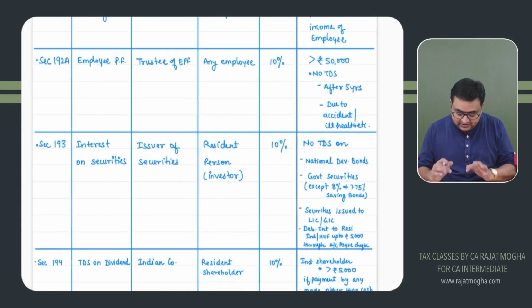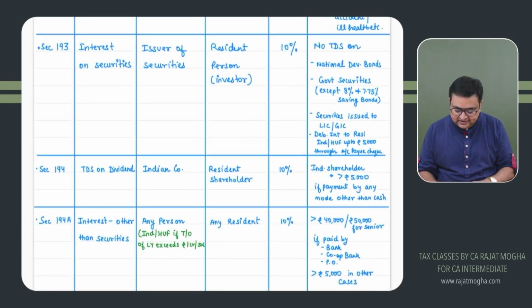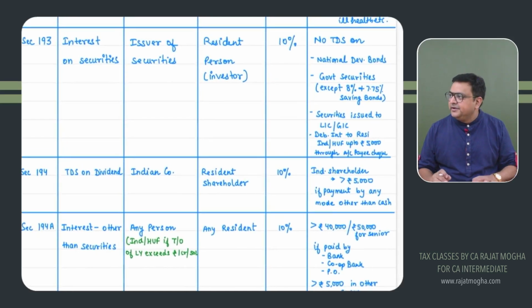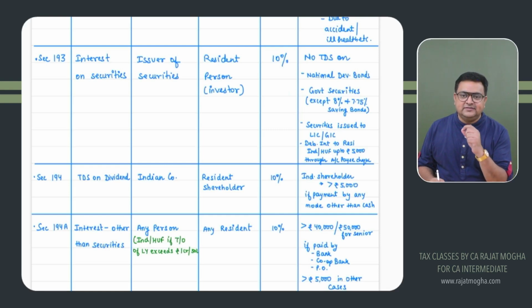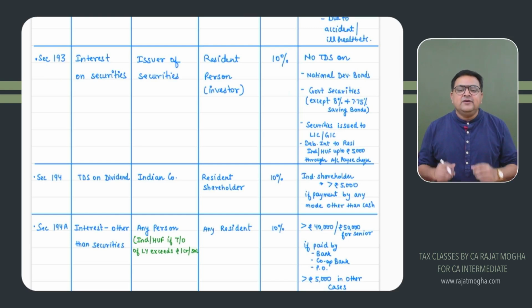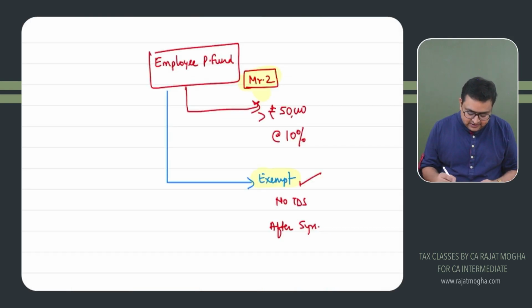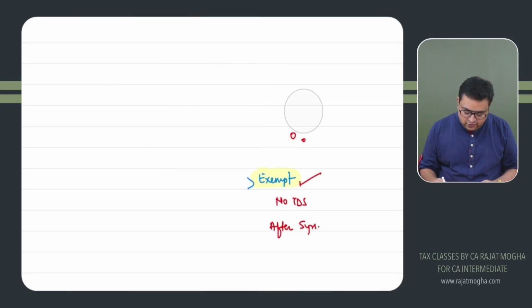Let's come to some other important sections, and the sections which I am discussing right now are quite important from the examination point of view also. Yes, they are important. Section 193 is interest on securities. Please understand this section first, then I'll be giving you the detail. Section 193 says if you are earning interest on securities. What are securities? Who will earn interest?